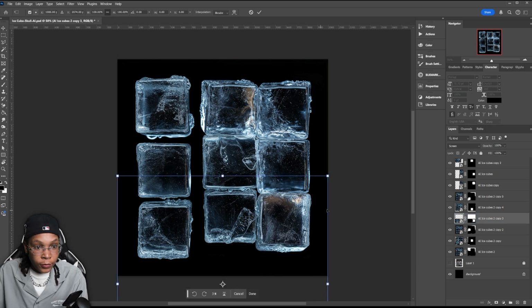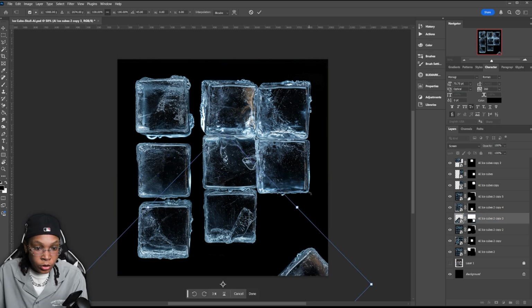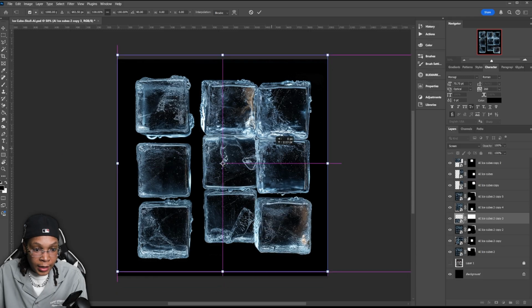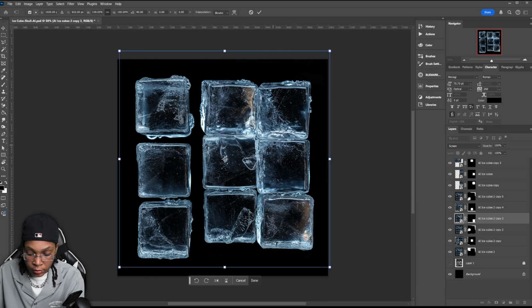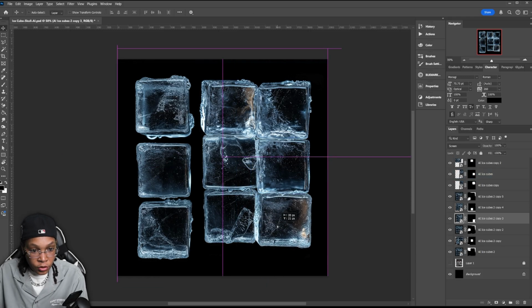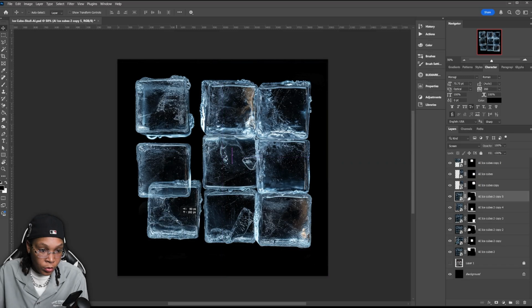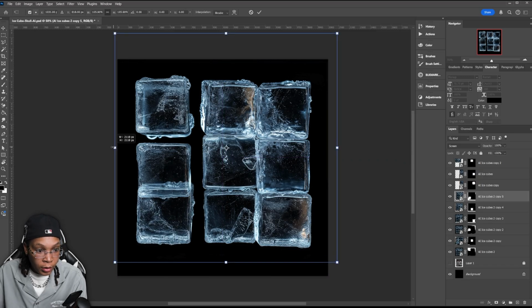You can even move them. I want them flat on the bottom, so when it's laying down, it's straight, like it's a flat surface. This cube works. Maybe make that cube a little bit bigger.